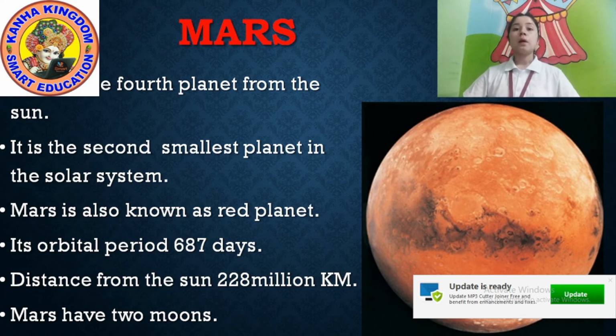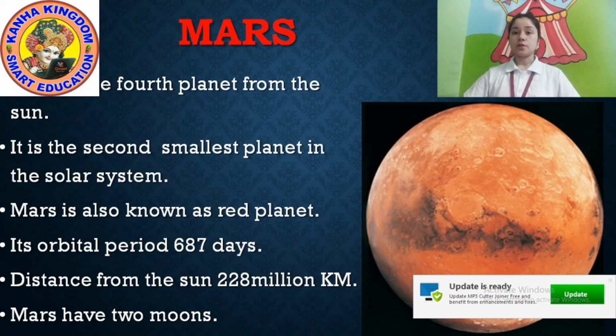It completes one revolution in 687 days.